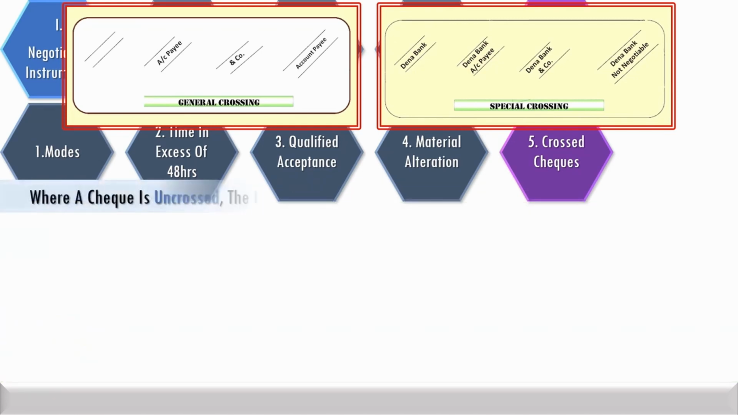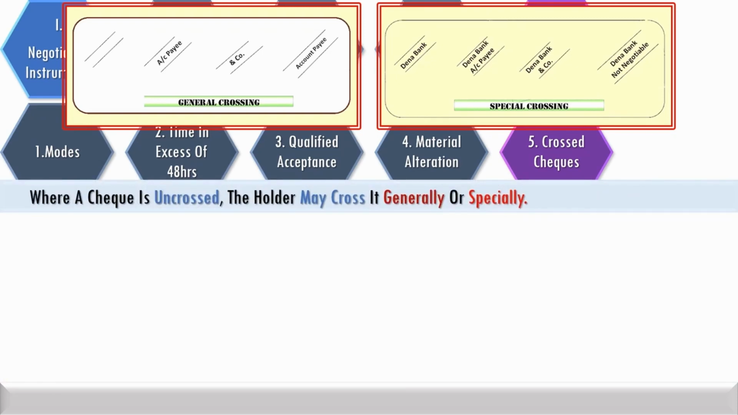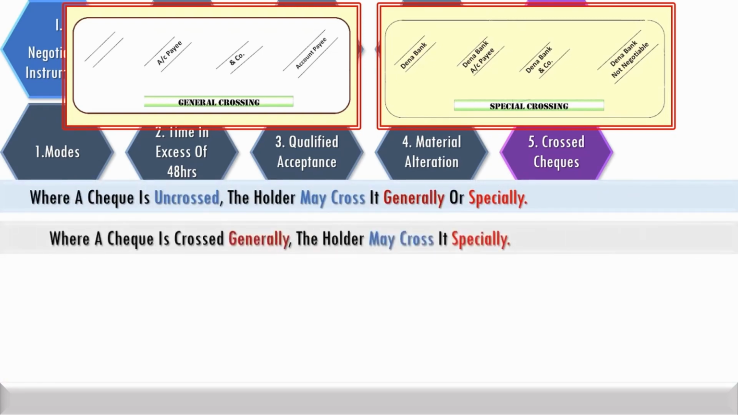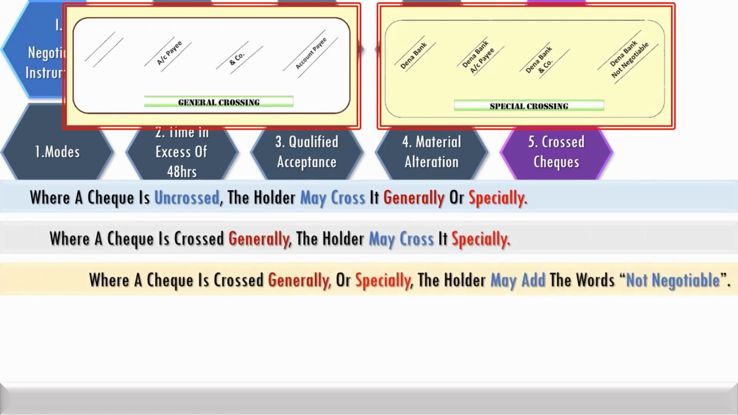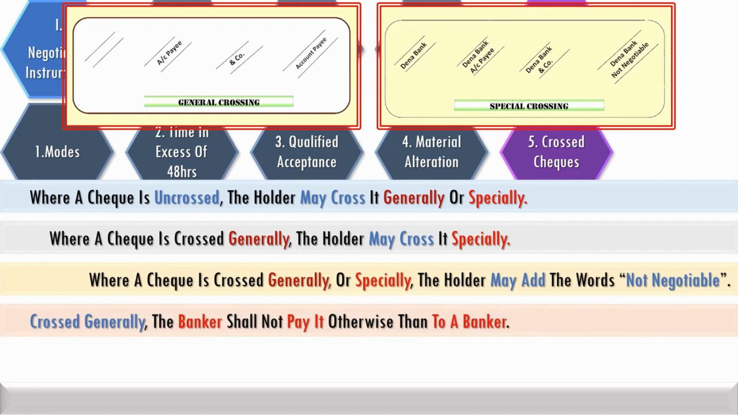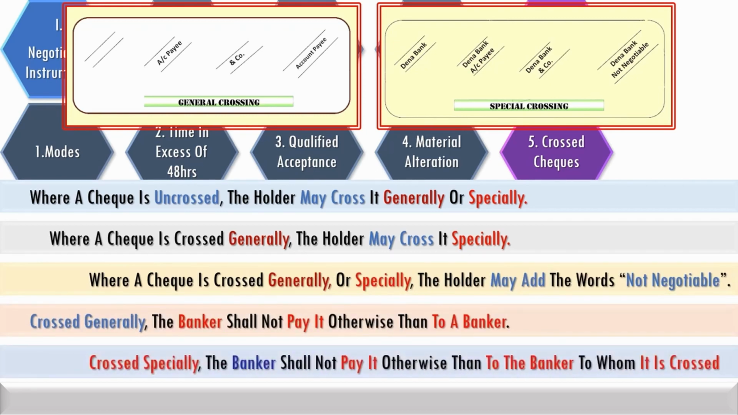Where a check is uncrossed, the holder may cross it generally or specially. Where it is crossed generally, the holder may cross it specially. Where the check is crossed generally or specially, the holder may add the words "not negotiable." When crossed generally, the banker shall not pay it otherwise than to a banker. When crossed specially, the banker shall not pay it otherwise than to the banker to whom it is crossed.